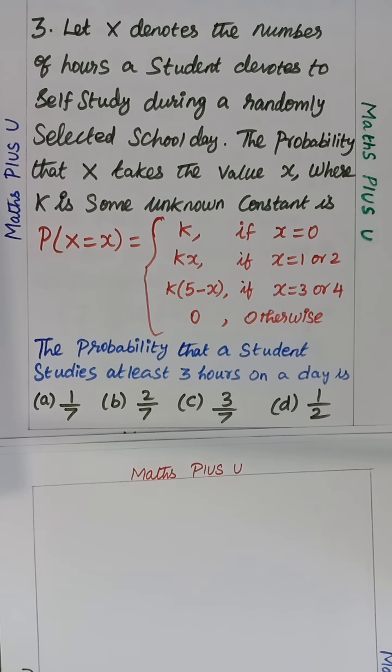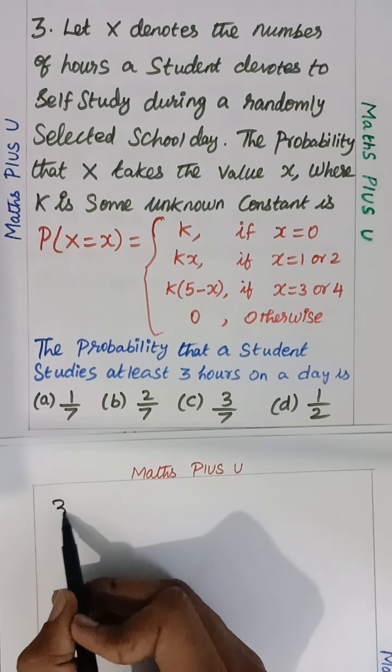Suppose they have asked this question in the case study. They can ask you the mean, the standard deviation, E of x square, the variance, some formulas like that. Even for 5 marks they can ask a question like this. Okay, so now go for the third question, children.